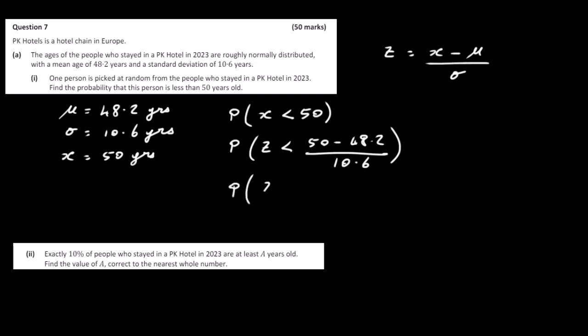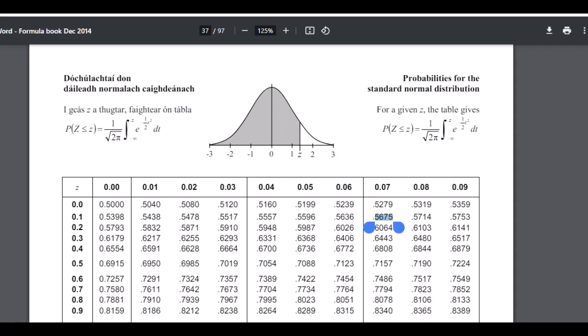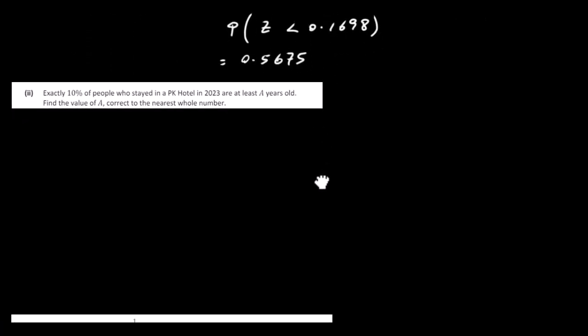And that's the probability that z is less than, so you just need to work that out on your calculator. It's 0.1698. Now you can look that up in the tables. 0.1698 or 0.17 probably is the easiest one to look up. So let's see, we have 0.17 out here, which is 0.5675. I think that's all we had to do, find the probability. Yeah, so that's it. Okay, so let's move on then to the next one.